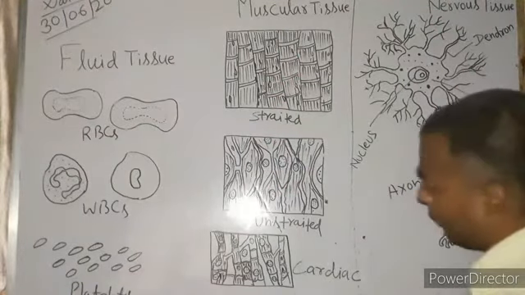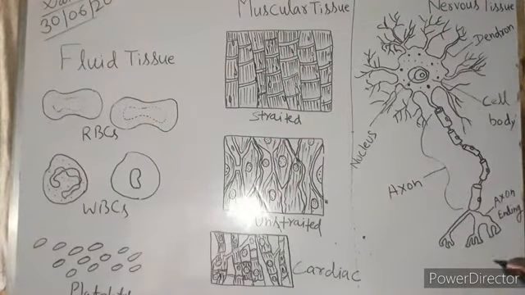I am going to draw it here, so you can understand. Suppose this is another neuron, or nerve cell. Here are the dendrites, and here the axon is there.